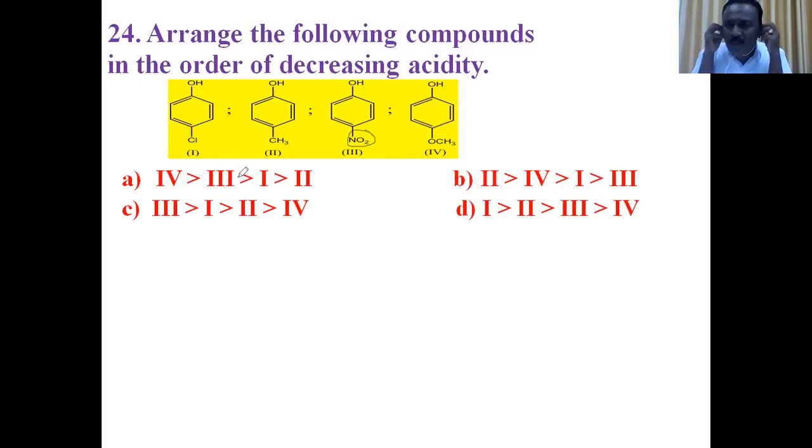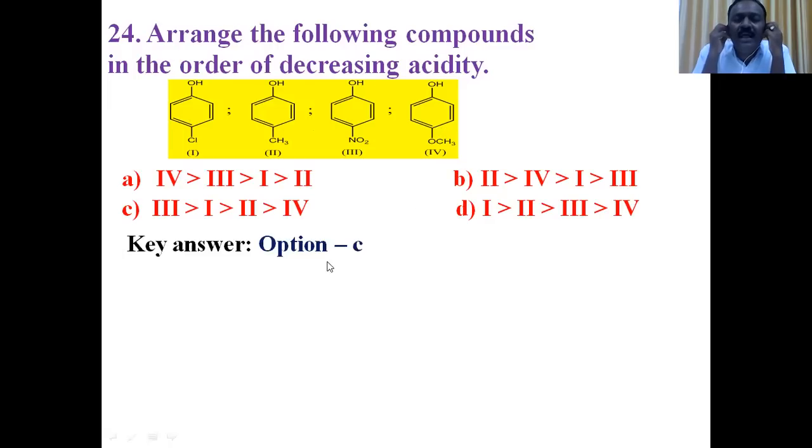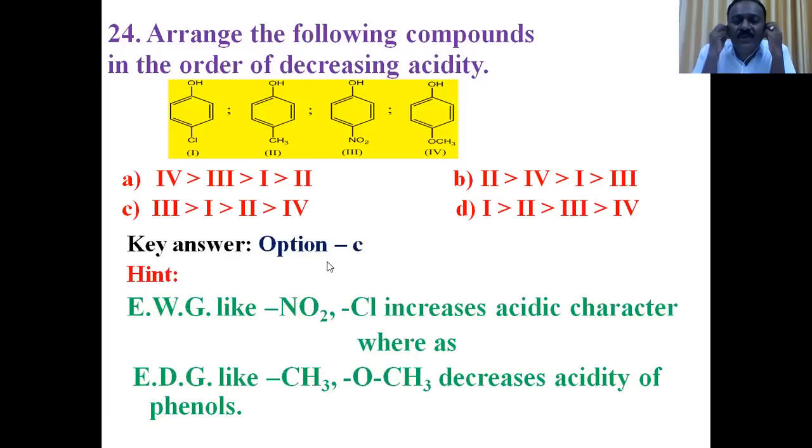We know that phenol is acidic since the phenoxide ion is more stabilized by resonance. We also know that the presence of any electron withdrawing group like NO2 increases the acidic strength of phenol, whereas the presence of an electron releasing group like CH3 decreases the acidic strength of the phenol. So here, in the 4 compounds, NO2 is electron withdrawing and Cl is also electron withdrawing, so they are more acidic than the remaining 2 compounds. The electron withdrawing effect of NO2 is greater than that of Cl.